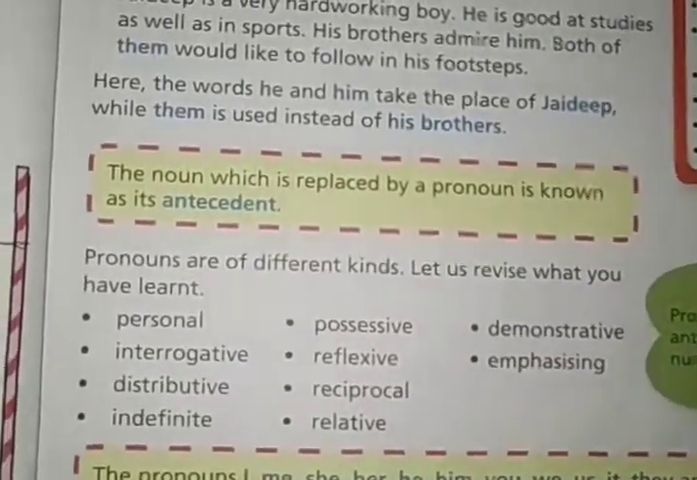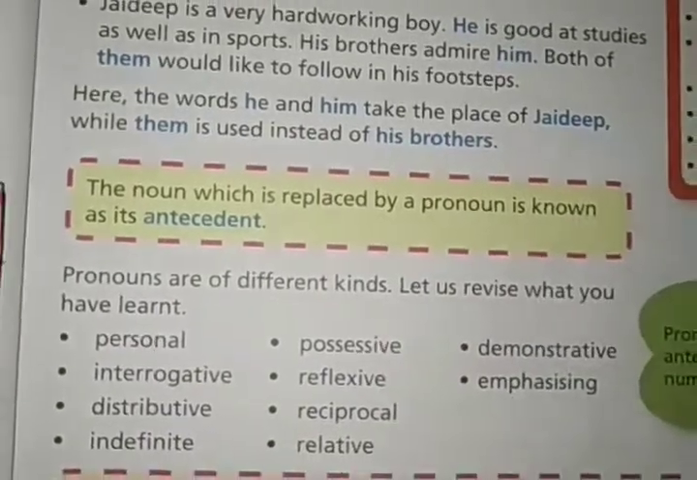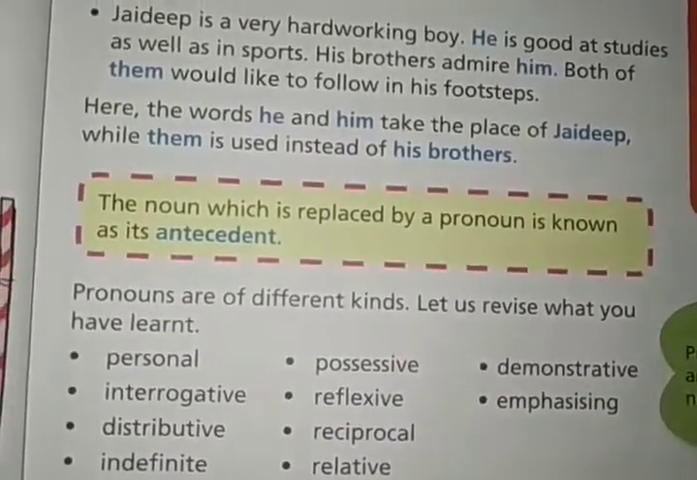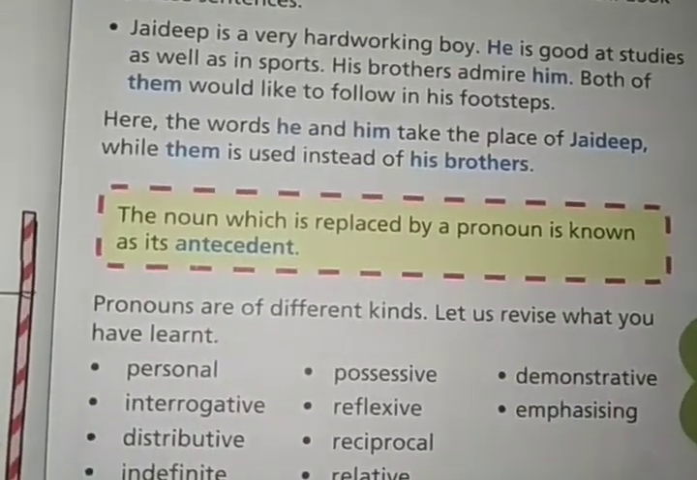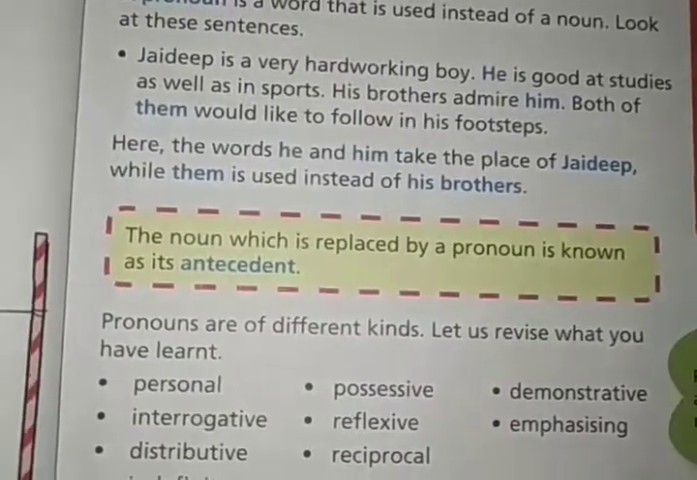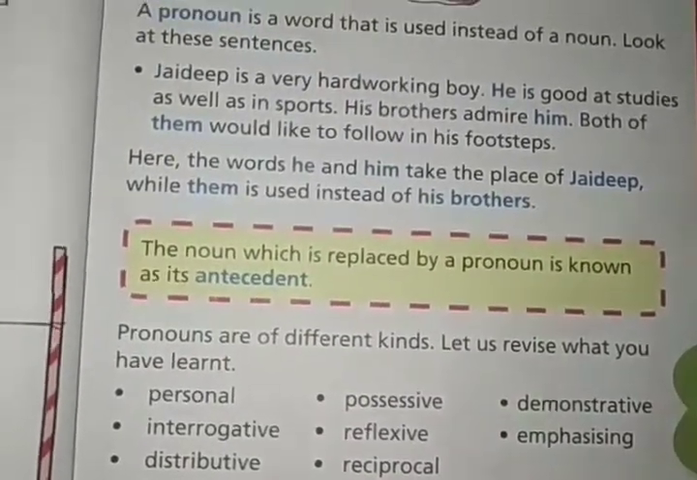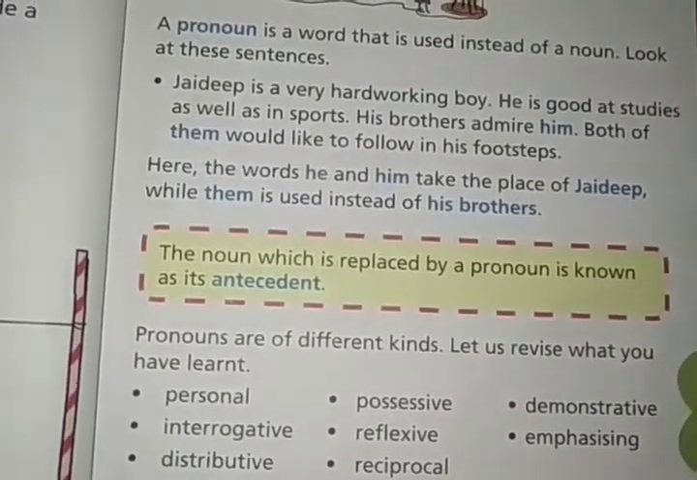You can get more examples like Ria is a good dancer but she can't sing. So in this sentence, the pronoun she is used instead of the noun Ria, right? Ria is a good dancer but she can't dance. Here she means also Ria. Then she is used instead of Ria twice.